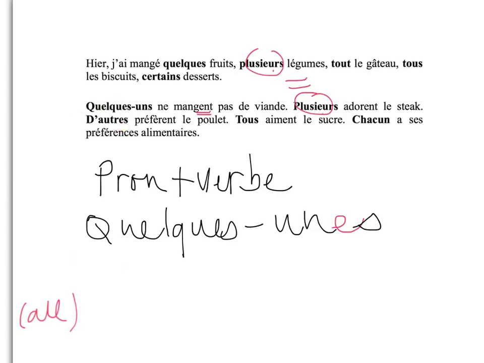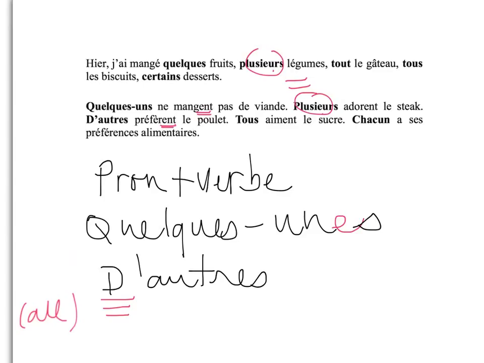We did not have it earlier. D'autres simply means others. D'accord? But when we use d'autres, there is something you must not forget. You need to add that little D apostrophe. You cannot just say autre. You have to say d'autres. D'autres préfèrent le poulet. Also plural.